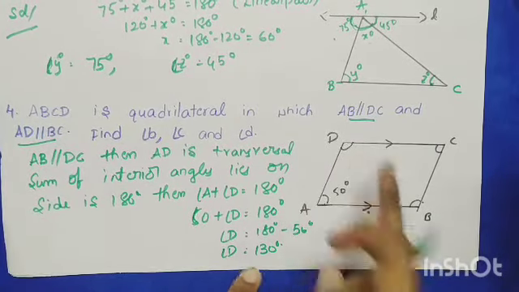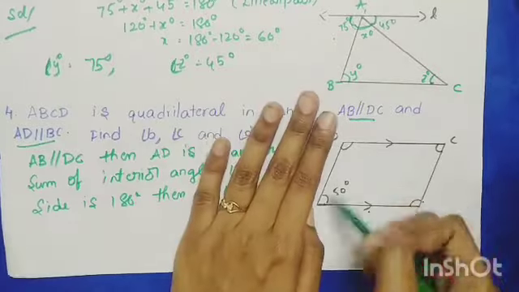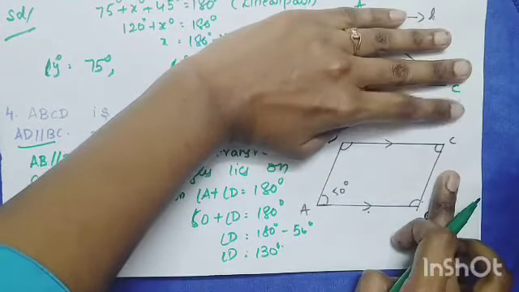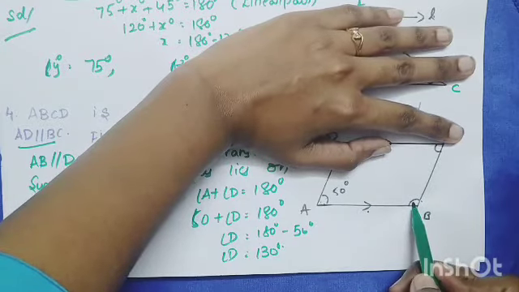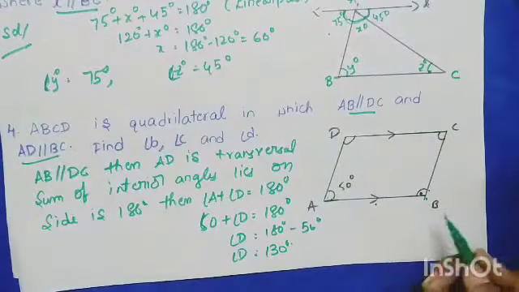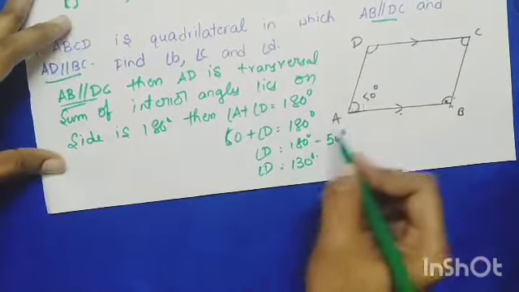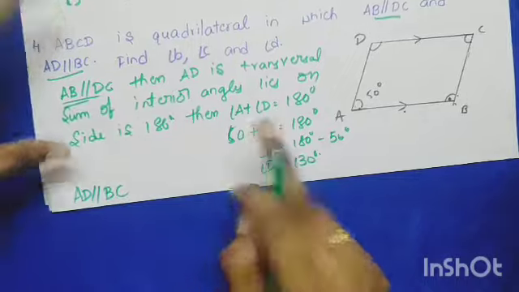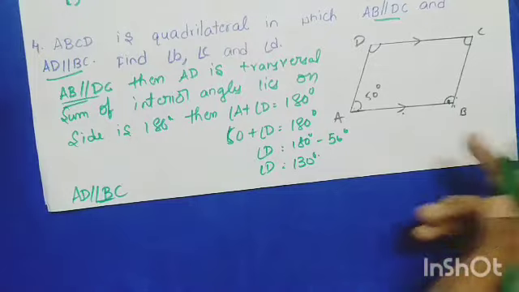Got it, children? So in the same way, we have to solve the remaining also. In the next case, what you have to do? AD is parallel to BC. If AD is parallel to BC, then it is a transversal. Then these two are also same side interior angles, so it will be 50. Then angle B is also 130, right? So that is in case of AB parallel to DC. Now we have to take the case of AD parallel to BC. Same thing, no? So no need to write that. In the case of AD parallel to BC, the interior angle sum should be 180. So what?